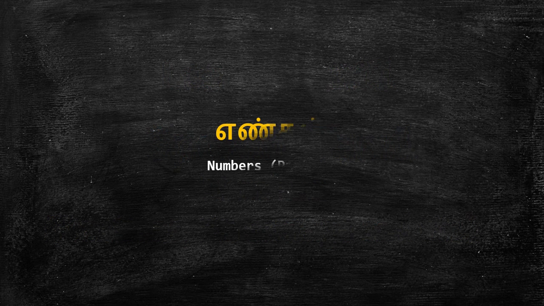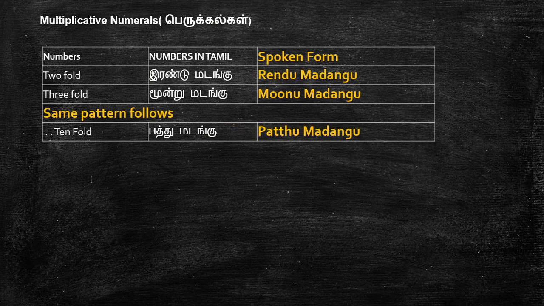Numbers means எண்கள் in Tamil. Whenever you want to convey two-fold, three-fold, ten-fold, it is like a multiplication. Multiplicative numerals is பெருக்கல்கள். Whenever you want to convey this, put the number in the spoken form and for fold add மடங்கு. So 2 மடங்கு, 3 மடங்கு, 4 மடங்கு, 5 மடங்கு. It will keep on going like that. The tenfold is 10 மடங்கு. It is very simple. Put the spoken form of the number first and then add மடங்கு in the end.